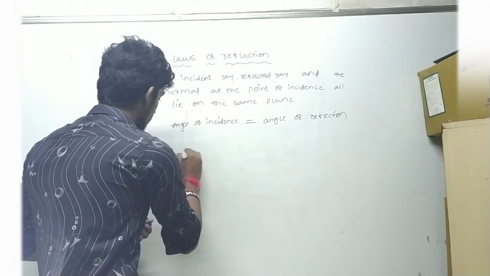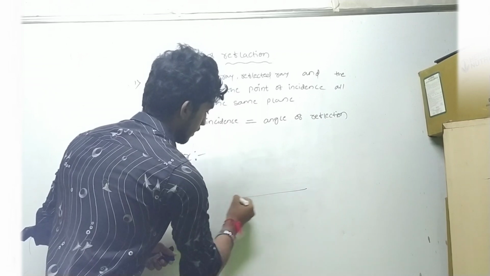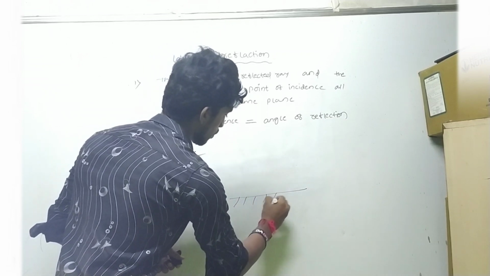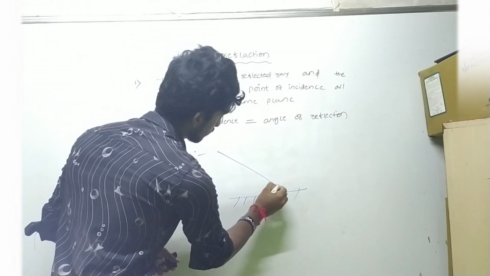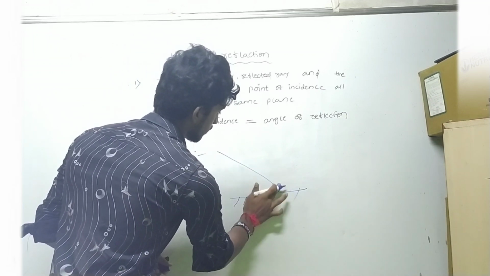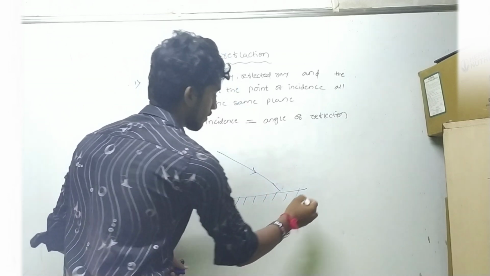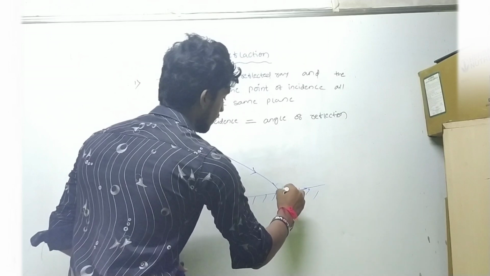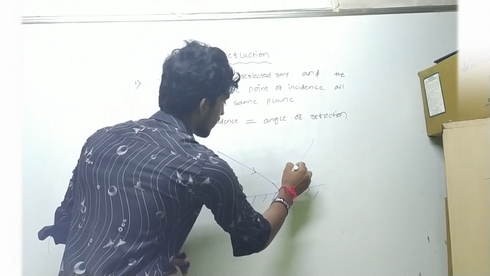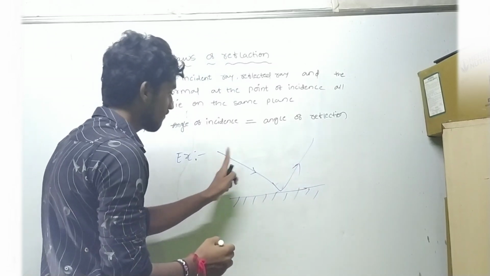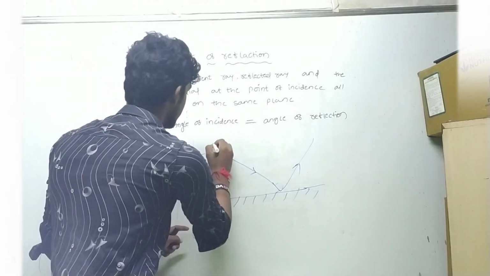Here is a mirror, and the ray which falls on the surface of the mirror reflects back. The ray which falls on the surface is called the incident ray.